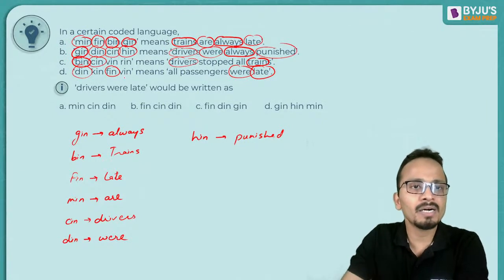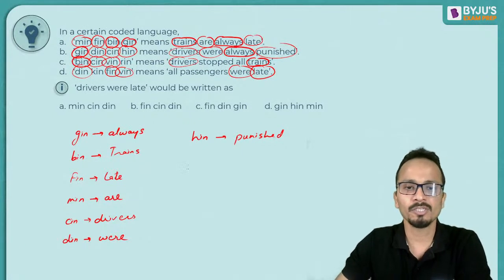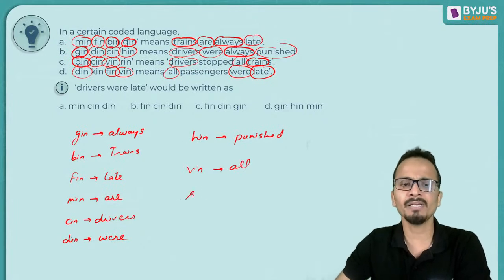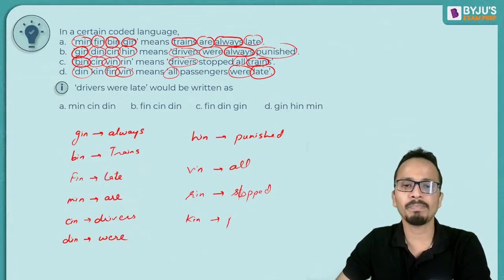So hin is over, punished is over. Then remaining, win is common in the third and fourth, VIN. So win, and the word that is common is all. So win is coded as all. And then the remaining rin, RIN, will be coded as stopped. Okay. And the last sentence, KIN, will be coded as passengers.